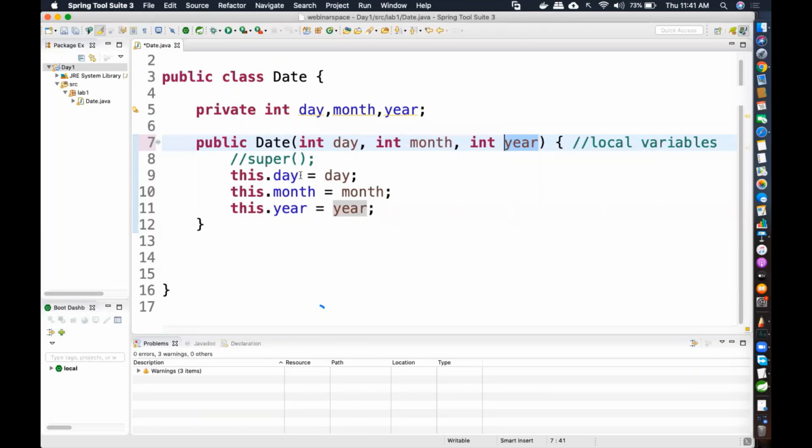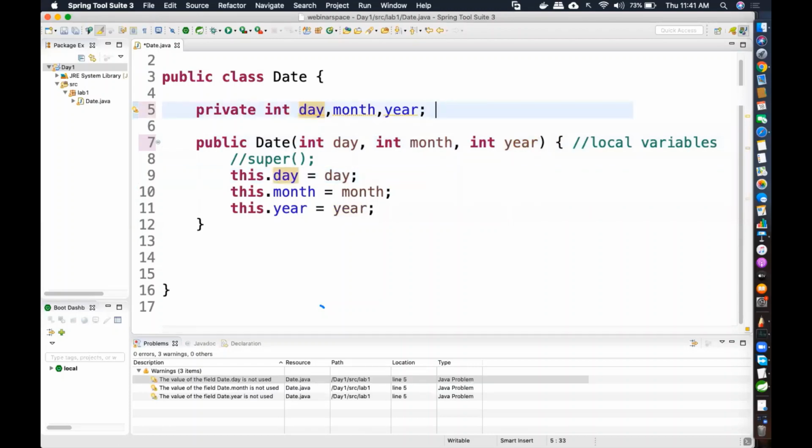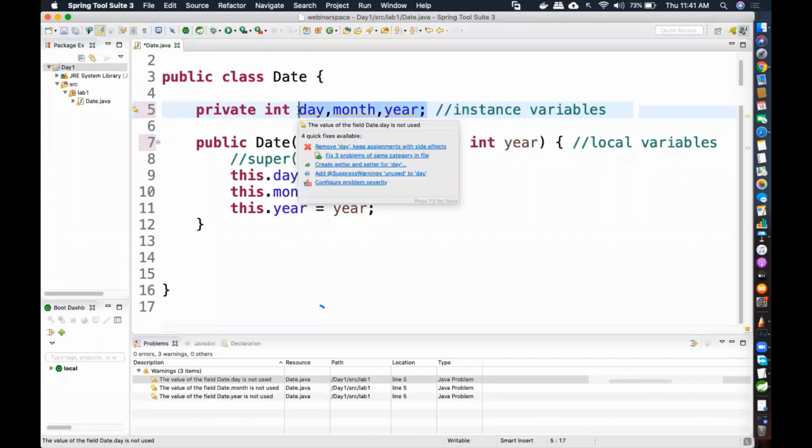Now, if I see this on the left hand side, these are known as instance variables. Do you remember, an object is an instance of a class? One instance. That means these are the variables that are actually residing within the object.